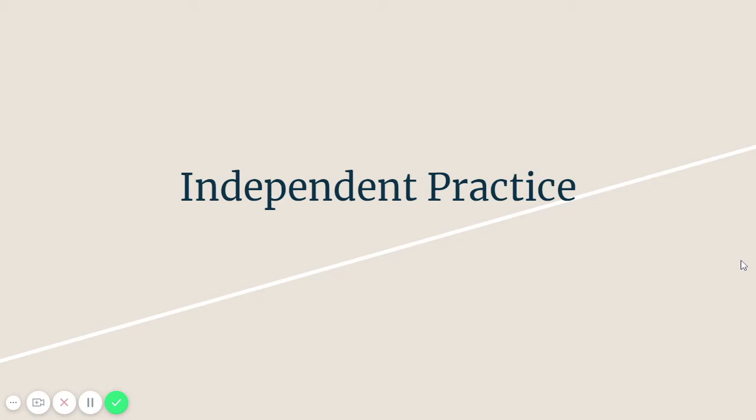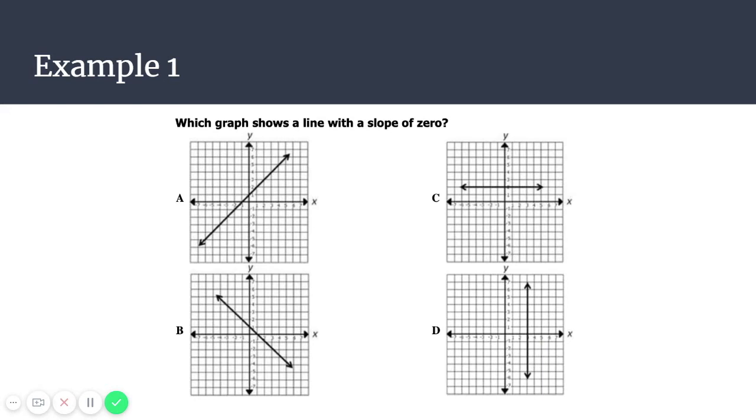I hope you've had a chance to watch the instructional video and take notes accordingly. We're ready for independent practice now, and here is example number 1. Which graph shows a line of a slope of 0? Please make your choice and be prepared to go over your answer with Mrs. Siebers in the next slide.